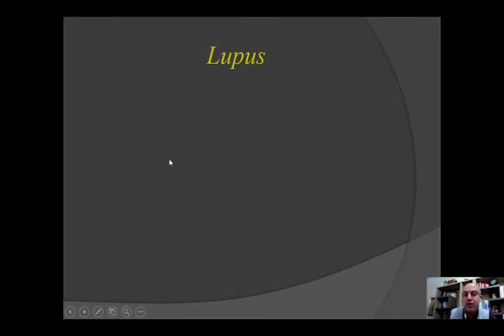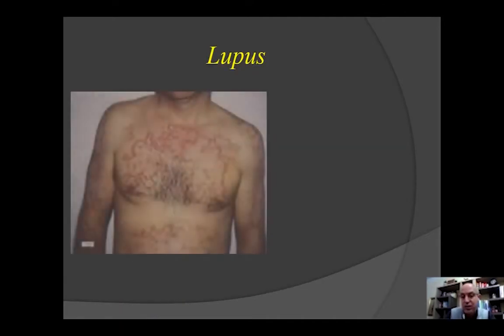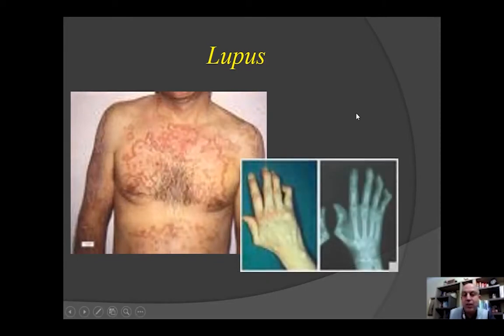Here is lupus. Unfortunately, you see the characteristic of lupus, its butterfly rash. So the skin is attacked, but not only; you have the lung, the heart, the kidney, the joints, as well as the fingers. So whenever you have these immune complexes, neutrophils will make the situation worse. We know that neutrophils are doing a great job in protecting us, but unfortunately, sometimes they also contribute to the exacerbation. As you see, this patient has all the skin attacked as well as the fingers here, what we call Raynaud's phenomenon.